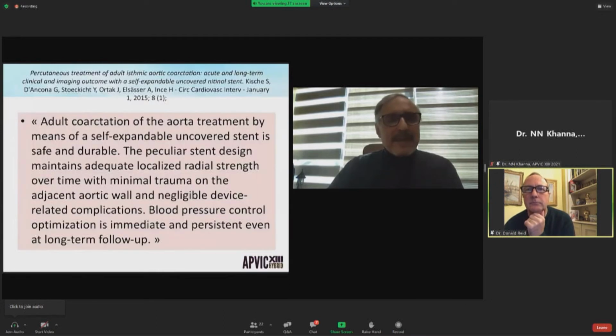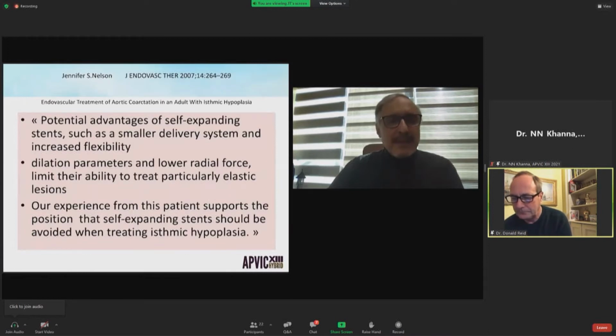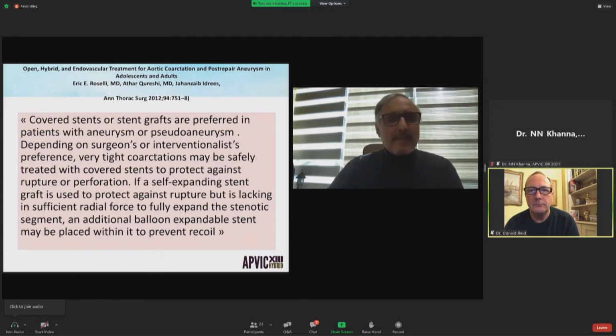Regarding the choice of the stent, some authors claim that the self-expandable uncovered stent is safe and durable, but others think that this kind of stent does not have sufficient radial strength to treat elastic lesions. And for the self-expanding covered stent, even if they protect against rupture, they also don't have sufficient radial force to treat the stenotic segment.